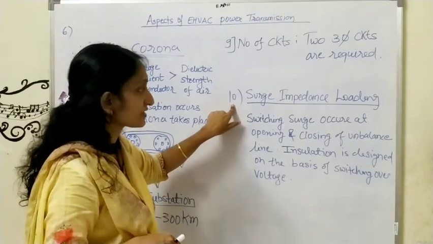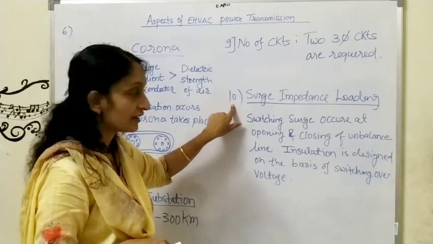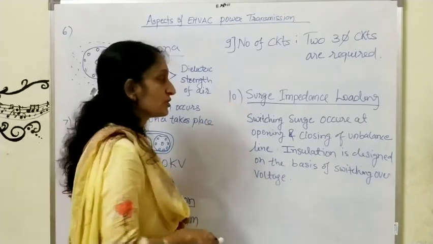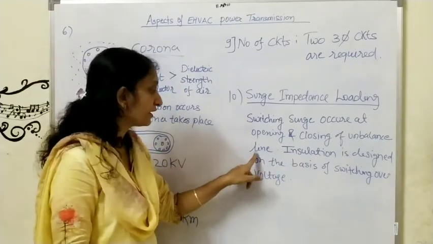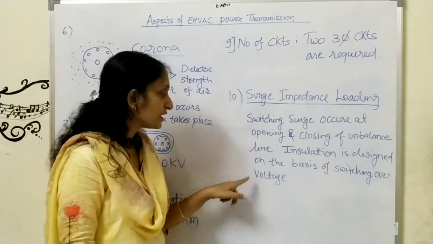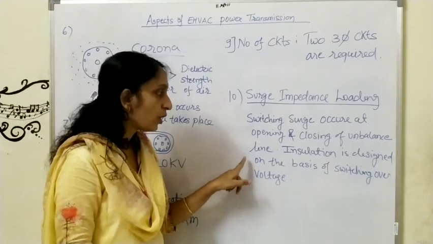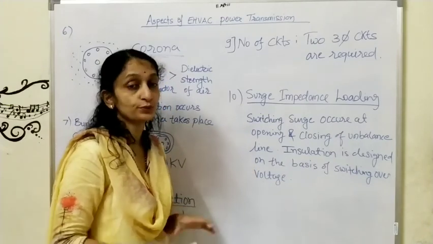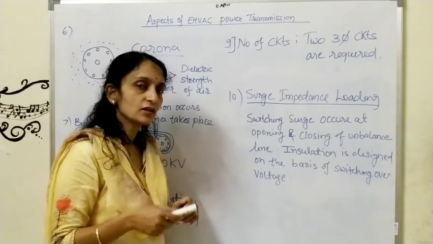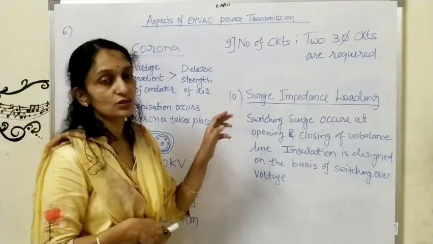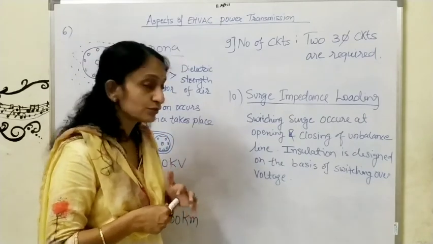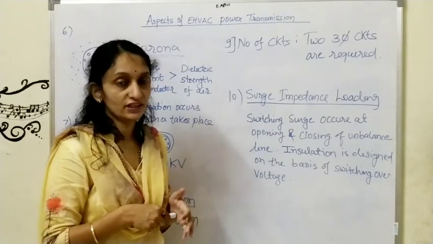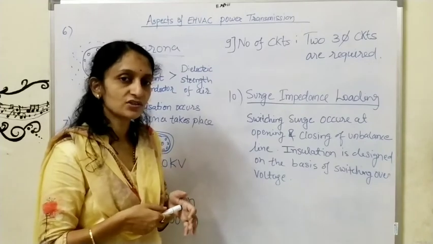You have studied this surge impedance loading, that is SIL, in power system. Switching surge occurs at opening and closing of an unbalanced line. Insulation is designed on the basis of switching over voltage. One more aspect in the case of EHVAC transmission is that we have to design insulation coordination. What is insulation coordination?